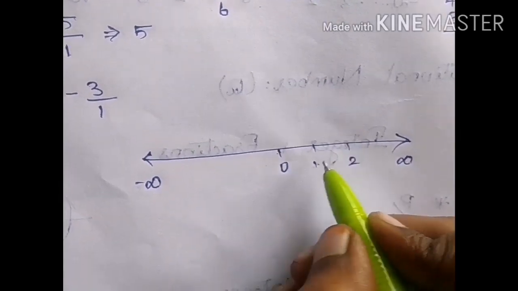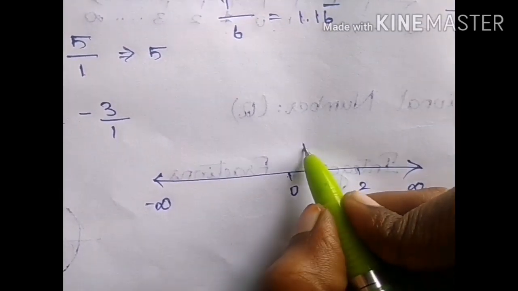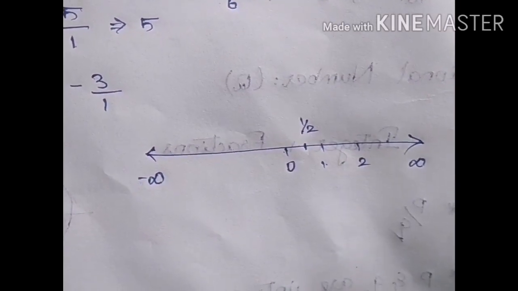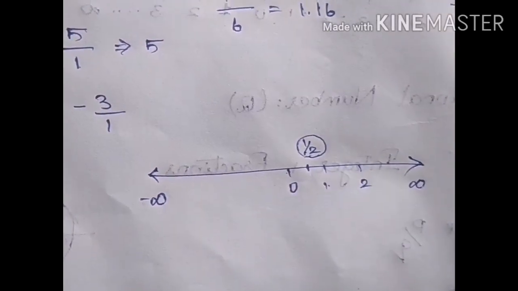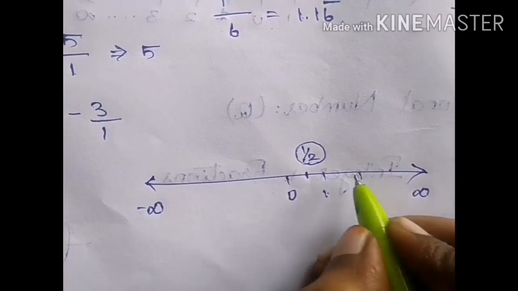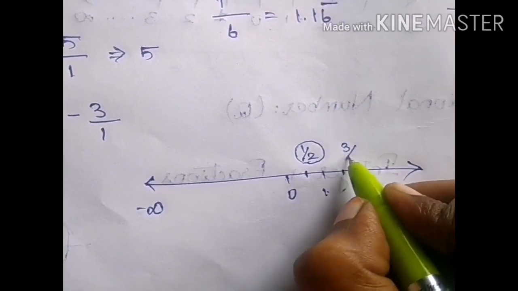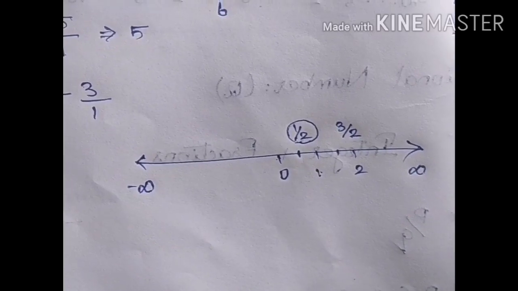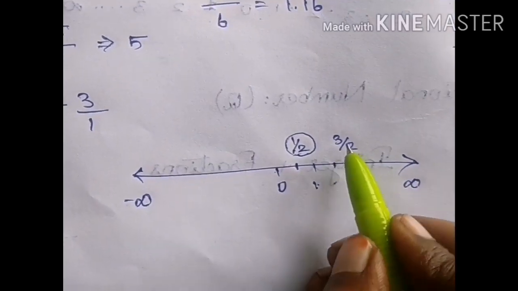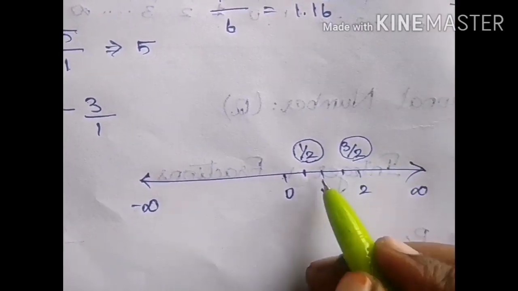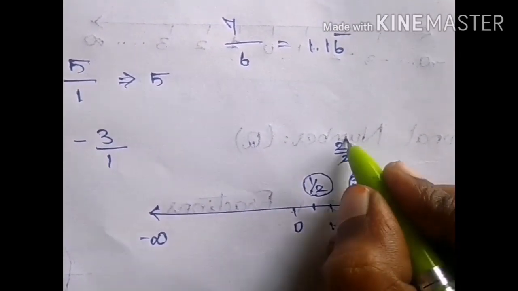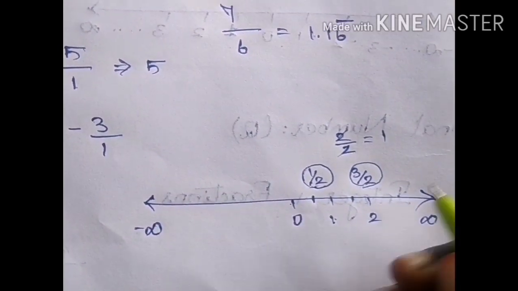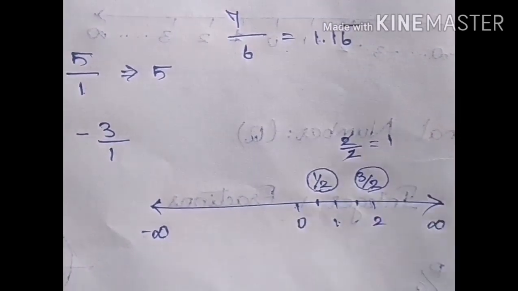Between 0 and 1, you have half in the middle as the answer. This 1 by 2 is a rational number. Between 1 and 2, you have 3 by 2 as the answer. This is a rational number. This 1 can even be written as 2 by 2, which gets cancelled and gives you the value 1. So this 1 is also a rational number.